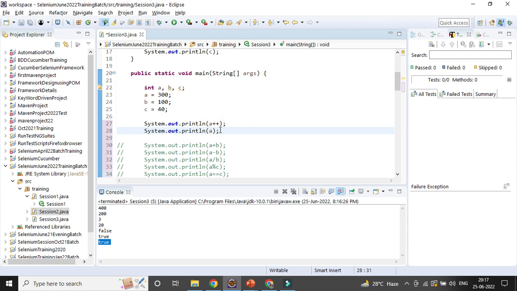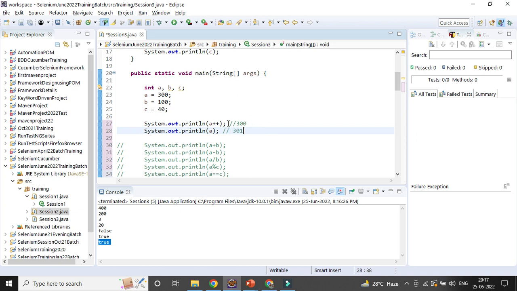So what is the value printed? Can you guys tell me here? It will be 300 and then 301.